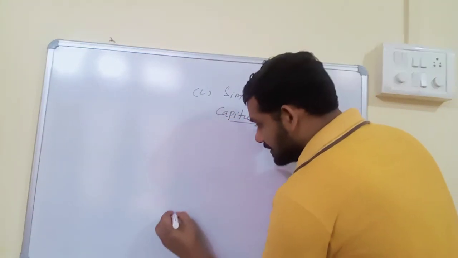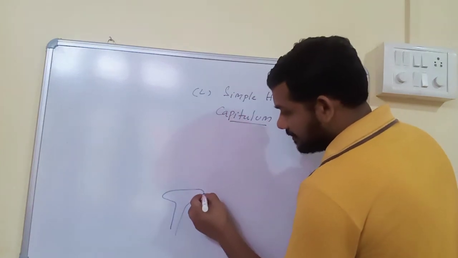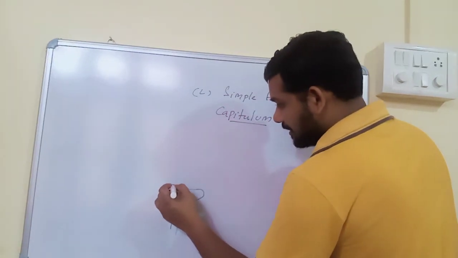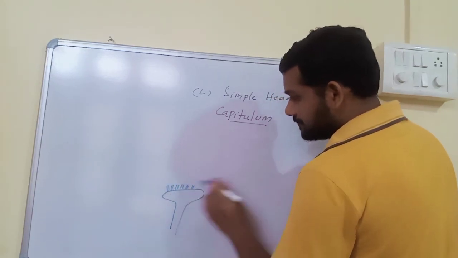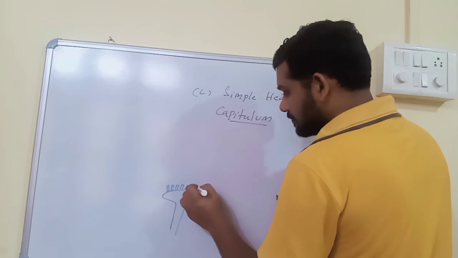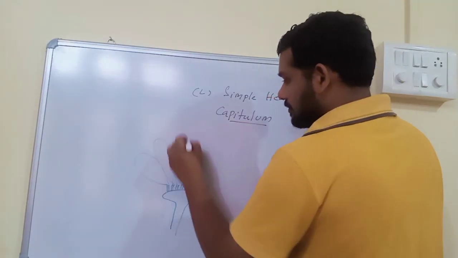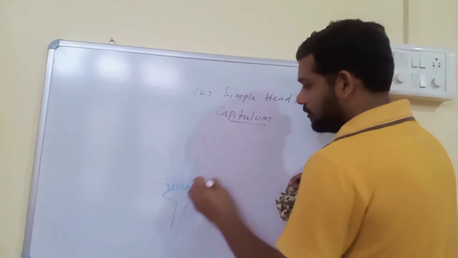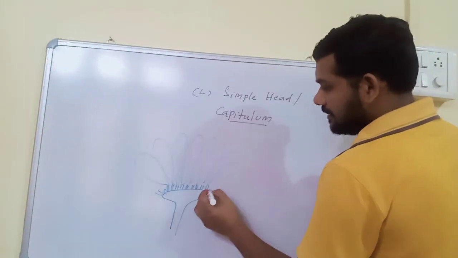Here the peduncle ends in a receptacle, and in this receptacle there are some flowers, and these flowers are modified into florets. And these florets are usually of two types.